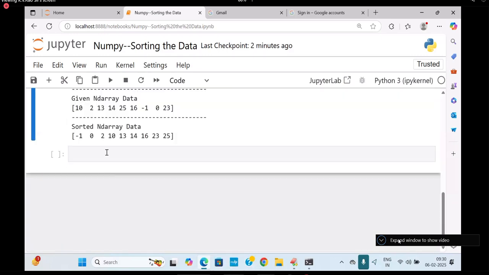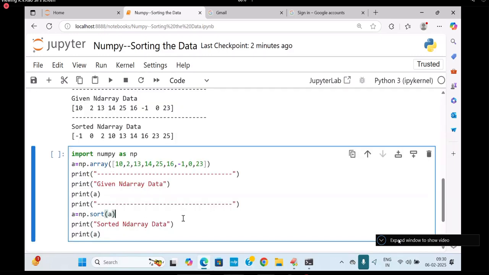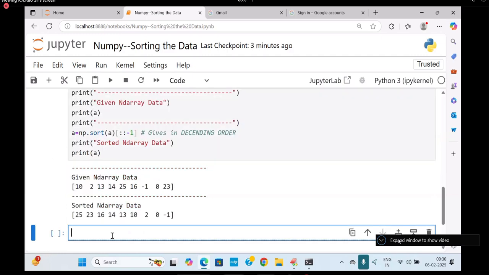I want to get it in descending order. So A of colon -1 gives in descending order. So go for that. So I'm getting in which order? Descending order. Sometimes they will ask you to find the second maximum, find the second minimum, these types of questions will come.